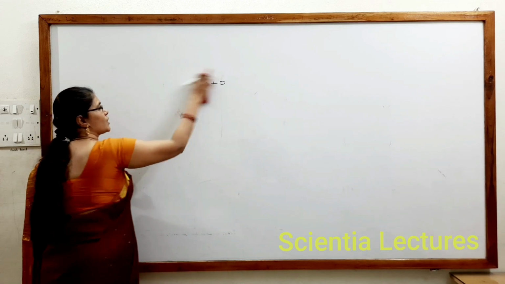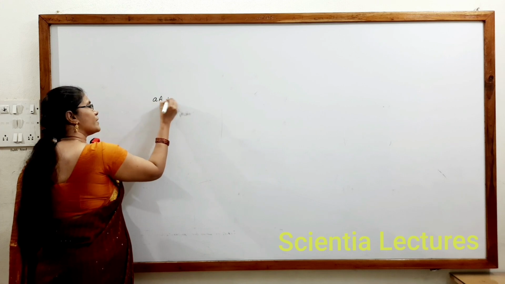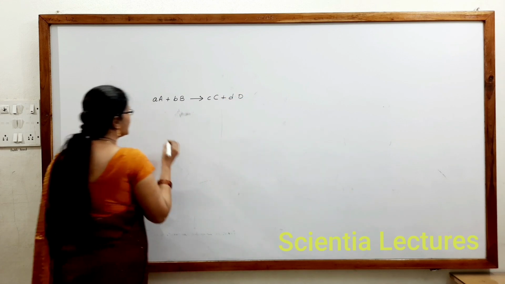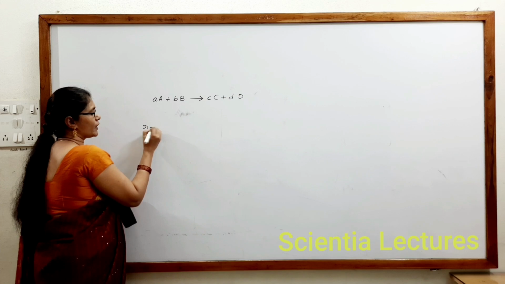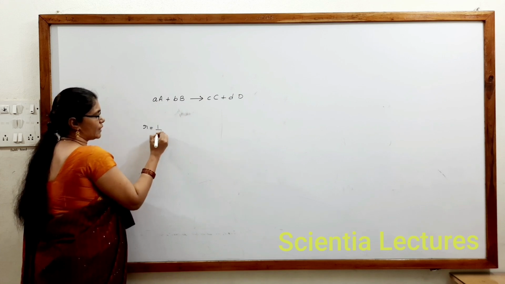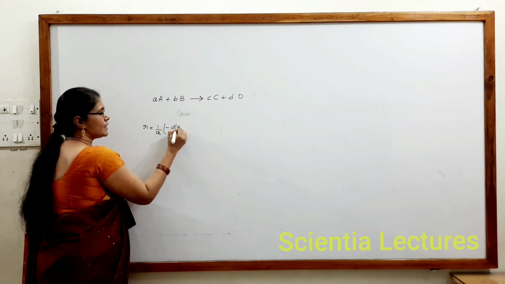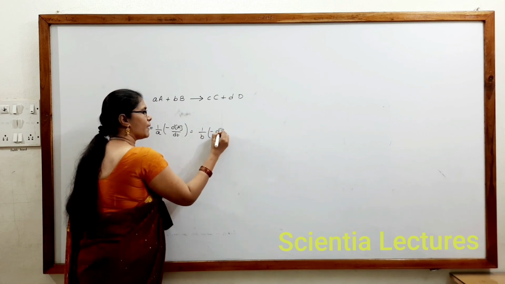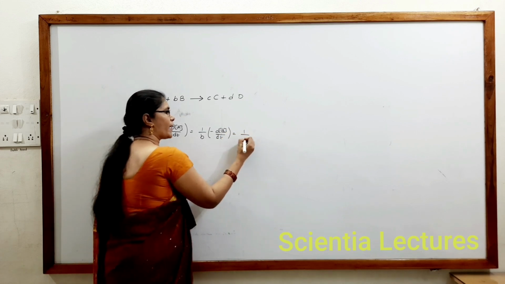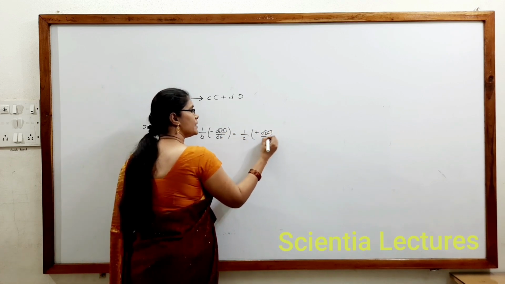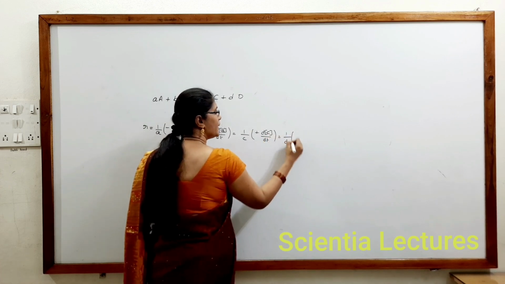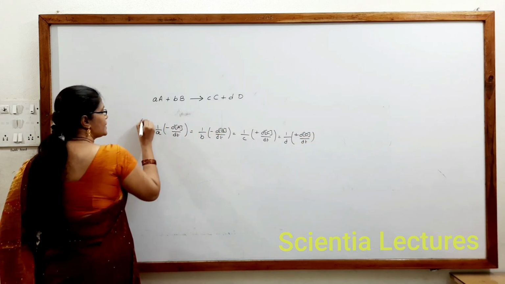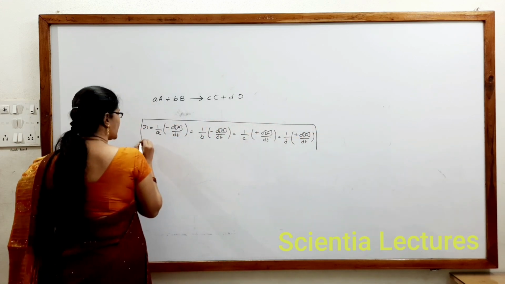Now the same reaction, if it was given as a general reaction, a moles of A reacts with b moles of B, producing c moles of C plus d moles of D. In this case, to write rate of reaction per unit conditions, we can write it as 1/a times minus d[A]/dt equal to 1/b times minus d[B]/dt equal to 1/c times plus d[C]/dt equal to 1/d times plus d[D]/dt. So this is applicable for any general reaction.